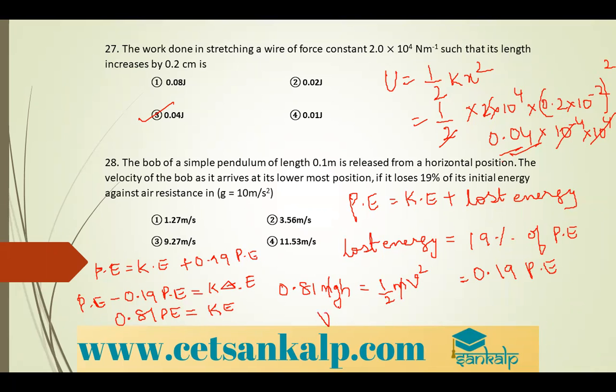Now solve that. V is equal to, take your time and solve it, but don't take too much time. Finally you have to write V is equal to, simplify, a root comes under.